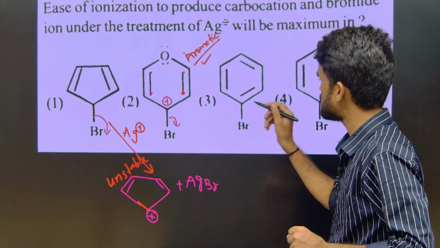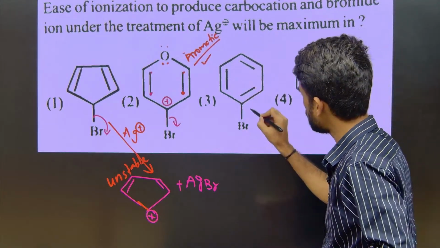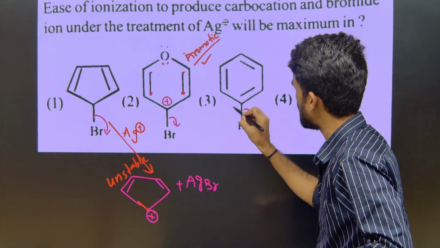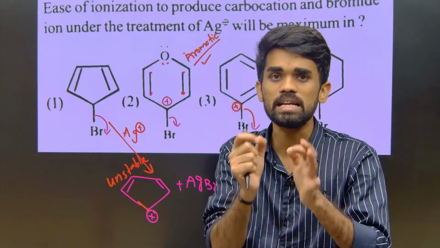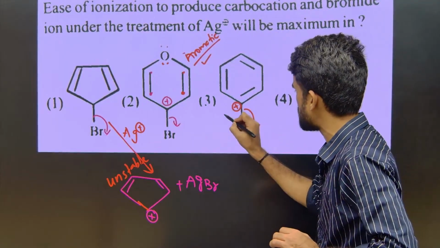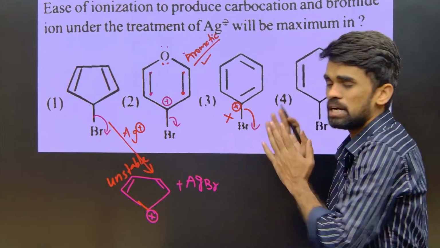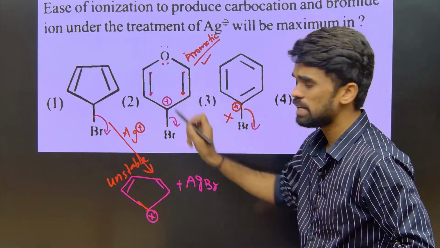Now look into this. This is an aryl halide, like bromobenzene. If you remove the bromide ion, you will get benzene with a positive charge. Phenyl carbocations are highly unstable, therefore this bromide ion will not come out. So the ease of ionization is very difficult here. It is very difficult to ionize, so it won't become ionized. So 2 is easily ionized.